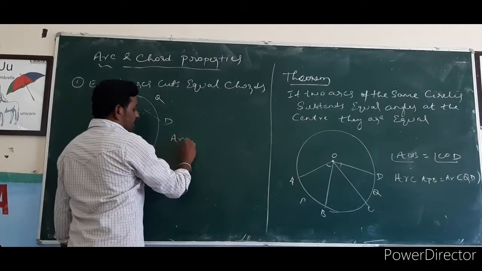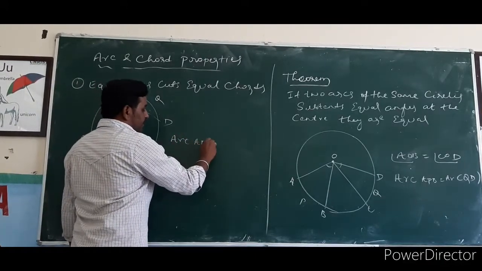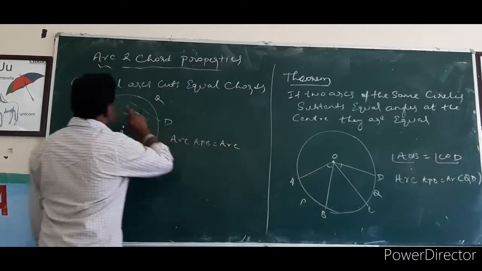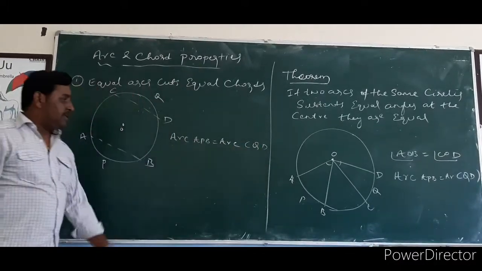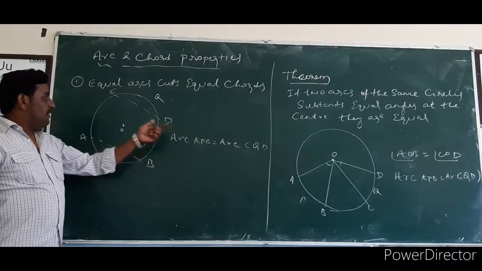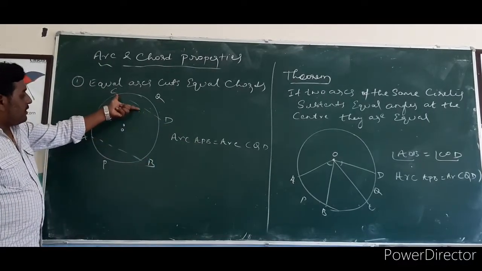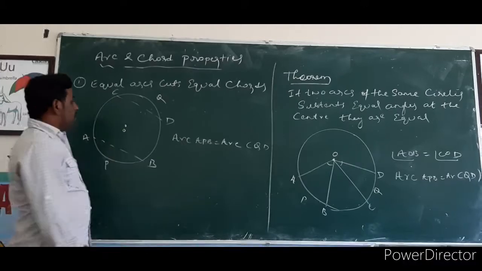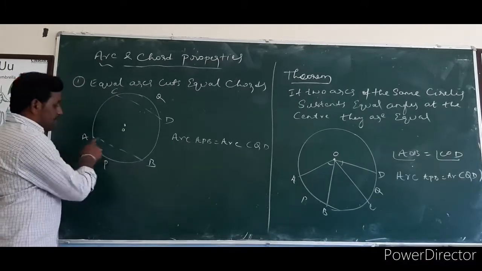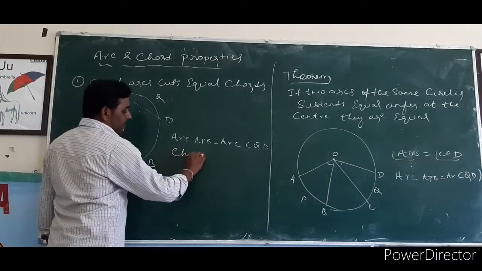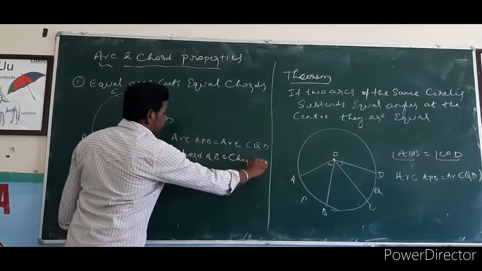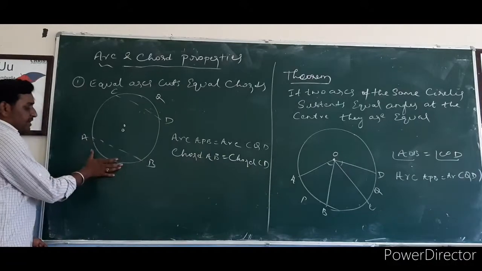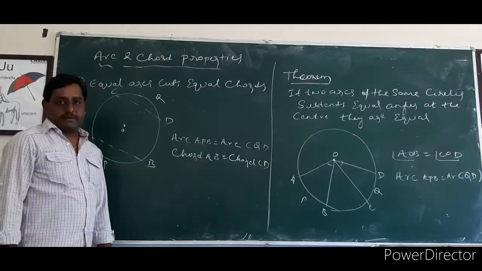If arc APB equals arc CQD, then the chords of the arcs are also equal. Chord AB equals chord CD.